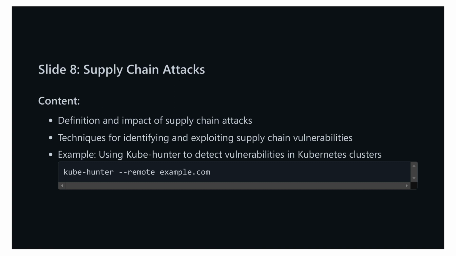To identify and mitigate supply chain vulnerabilities, it's crucial to monitor external dependencies, regularly audit the access and permissions third-party services have within your systems, and implement security practices like code signing and dependency management. For instance, we can use a tool like KubeHunter to detect vulnerabilities within Kubernetes clusters. By running kubehunter-remoteexample.com, we can scan and identify potential security issues in remote Kubernetes environments. This is essential for ensuring that the various components and services involved in your infrastructure are secure and trustworthy.